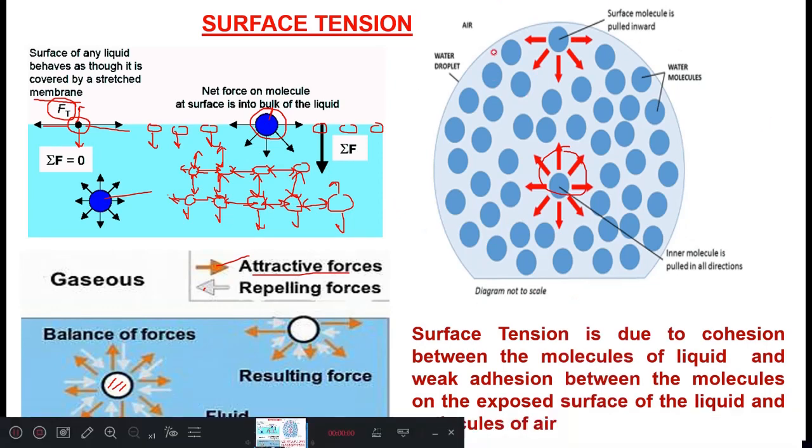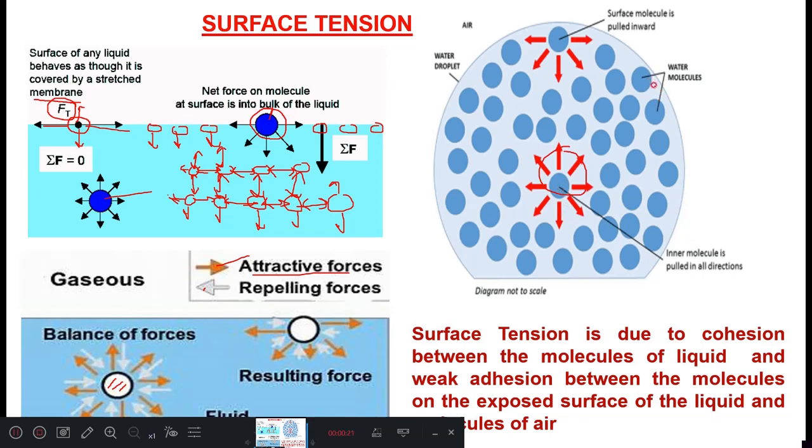When we take the enlarged view of these molecules, the surface molecule is pulled inward completely, hence it is an unbalanced molecule. If you take inside, this molecule is a balanced molecule. It is attracted from all directions, and the sum of forces is 0 here.